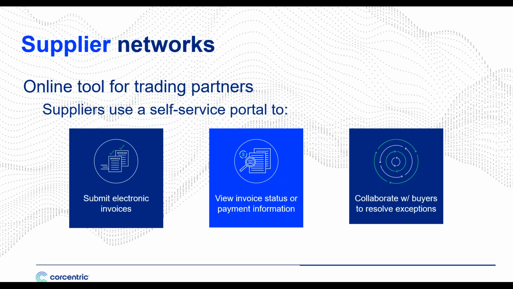Now, you can purchase an electronic invoicing solution standalone, or you could leverage a so-called supplier network. Now, these are online tools that allow buyers and sellers to join this online community and submit electronic invoices, view invoice status or payment information, and to collaborate to resolve exceptions. Supplier networks are also being extended to be able to exchange early payment discount offers, to facilitate the exchange of tax documents, to just communicate between buyers and sellers to strengthen those trading partner relationships.